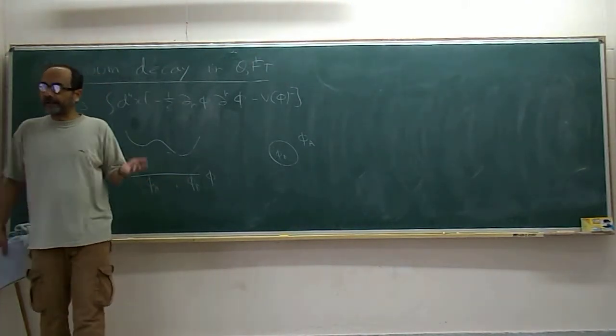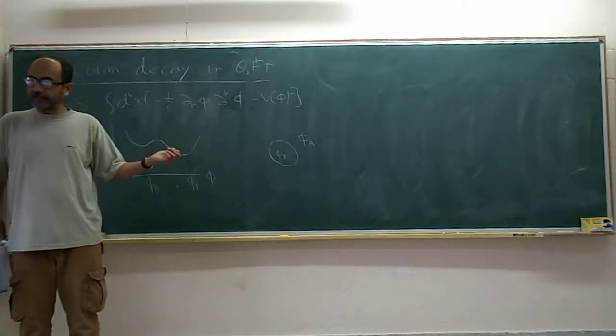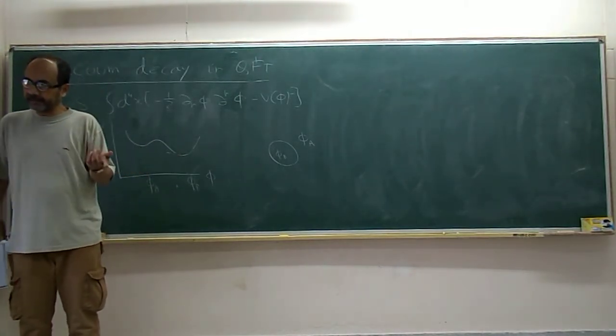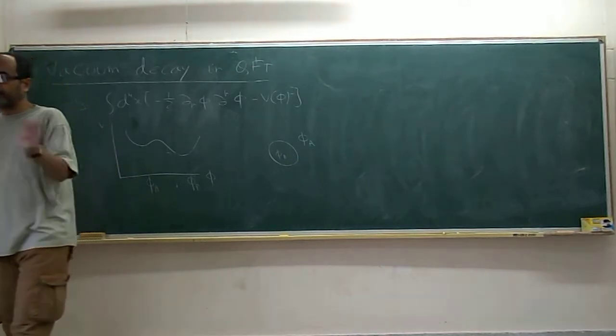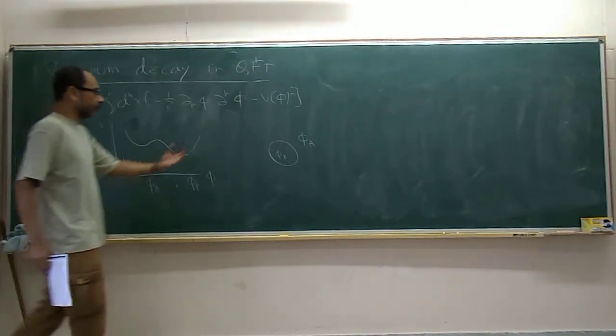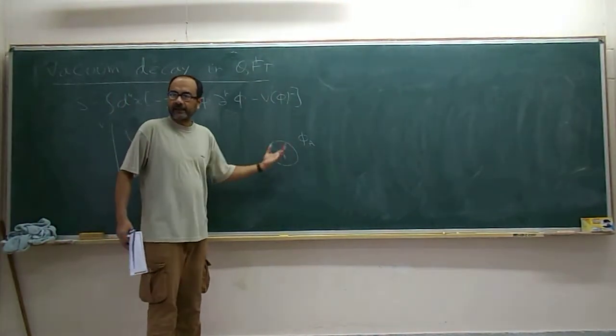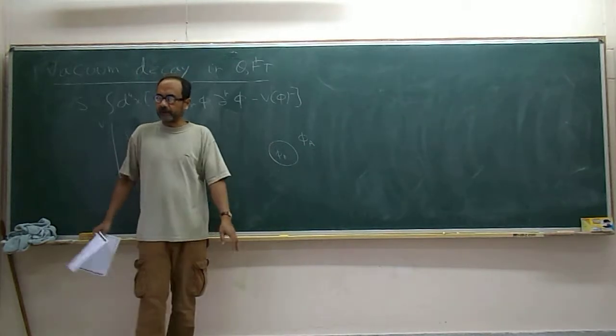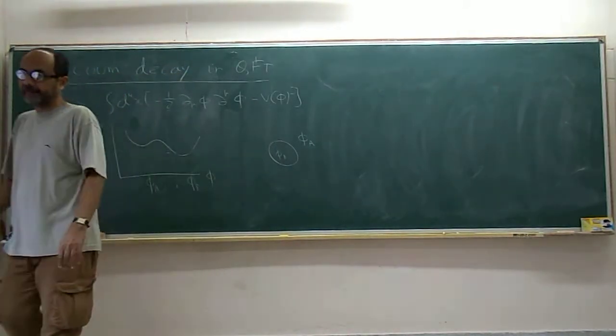Well, the point is, as long as this probability is small, they are independent. You calculate the transition probability to each of them separately. Once the probability becomes of order 1, then of course you have to worry, because the volume will reduce, so the effective probability will go down. But as long as the probability is very small, you can treat them independently.